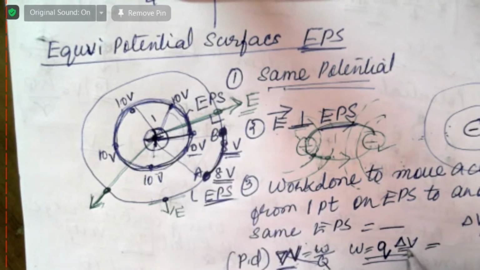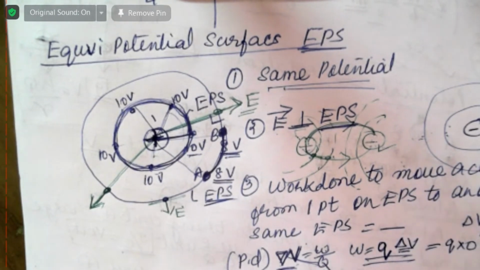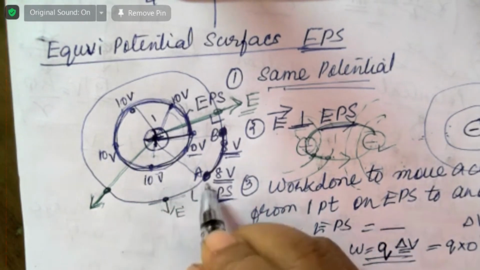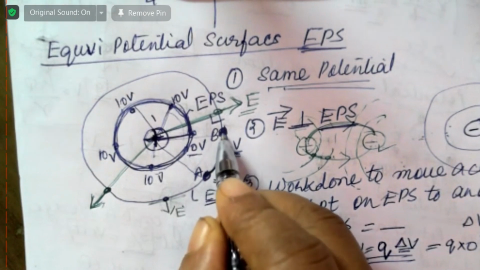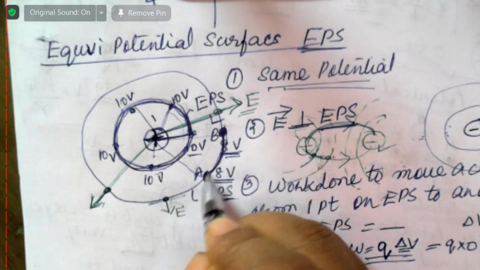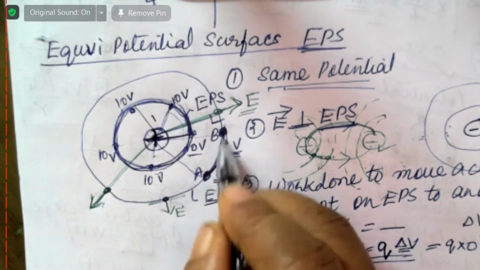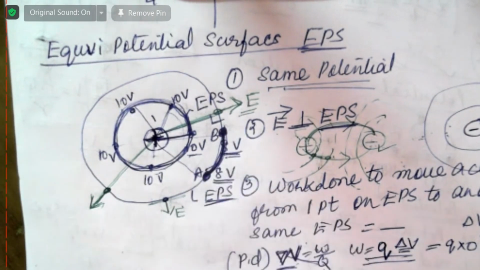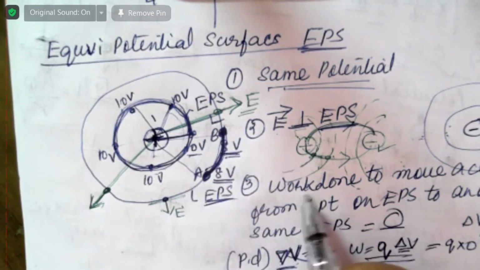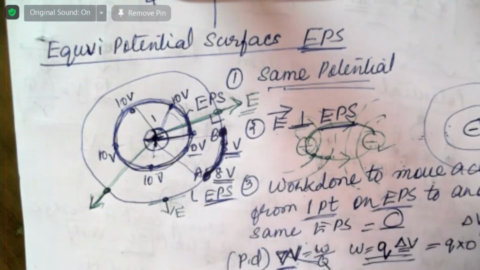The potential difference is 0. So work done is equal to Q into 0, therefore 0 joules. What does that tell you? No work is needed to move a charge from one point to another on the same equipotential surface.